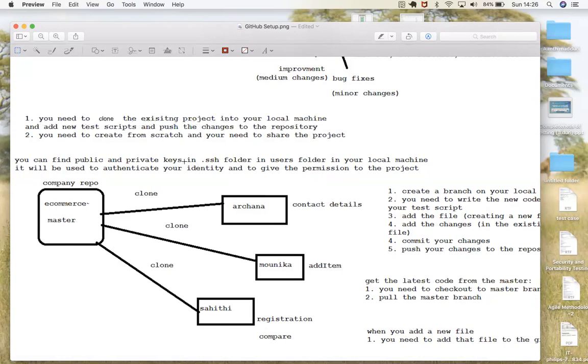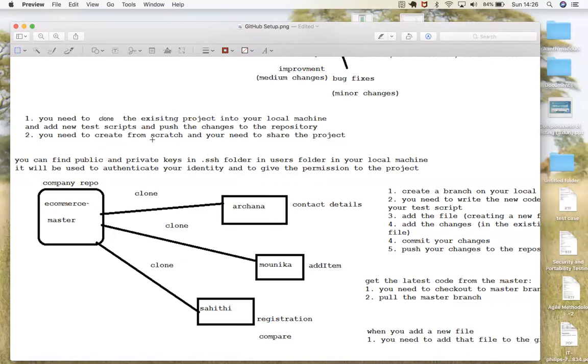See, there are two things. Either you already have a project in the company where you need to go and start working on it, say 100 test cases already automated. Now you need to start automating the other test cases and adding the scripts to the existing project. In some companies, they don't have any automation project, so you have to start everything from scratch. Two different scenarios. Let's see what you will be doing in each.